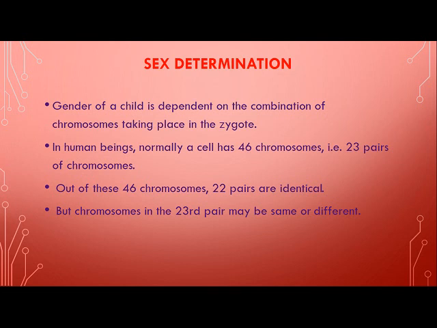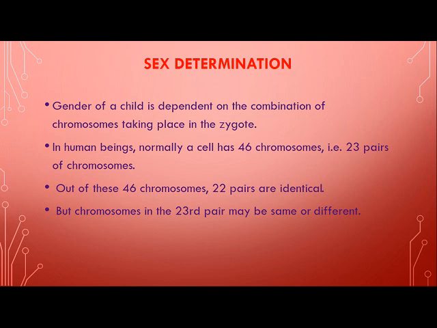It is not controlled by anyone, children, and it is done on a random basis. There are 50% chances that a baby boy may be born, or 50% chances that a baby girl may be born. So having a girl or a boy is just a matter of chance. Neither the father is responsible for this, nor the mother. So let us understand what this is and how it takes place.